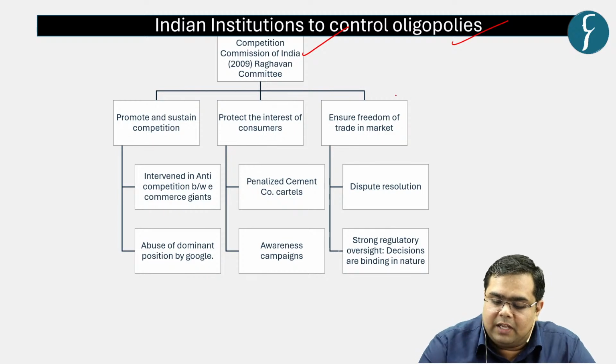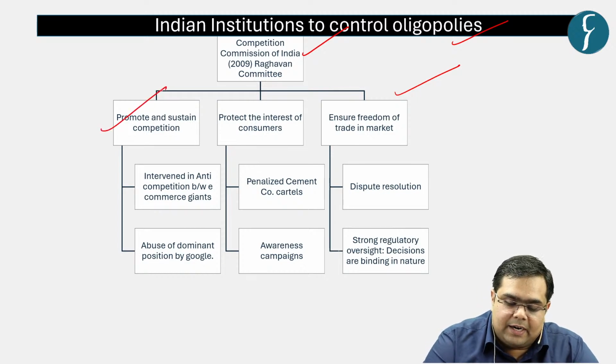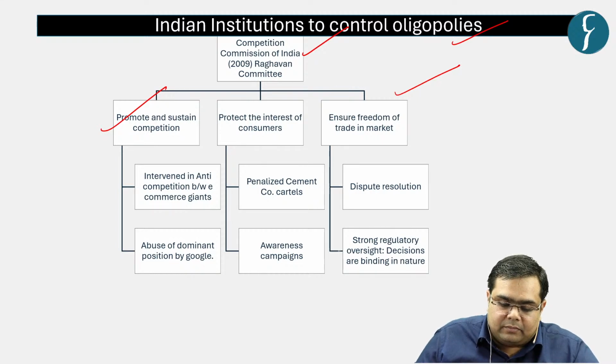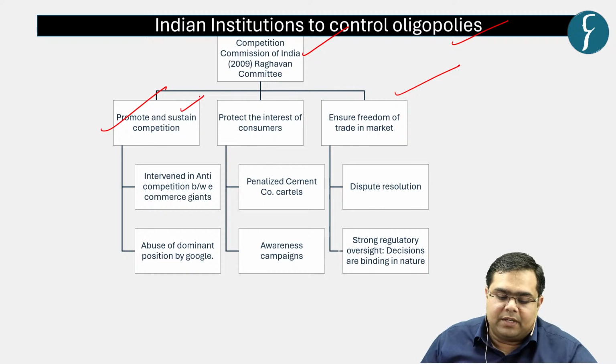Now the three primary functions with respect to this particular commission is, first, that it promotes and sustains the competition. Let us take certain examples to understand how it promotes and sustains competitions.